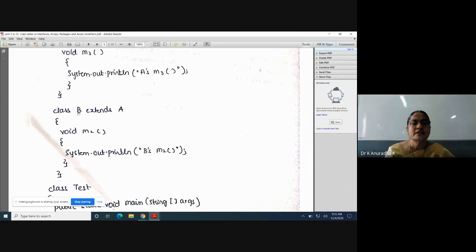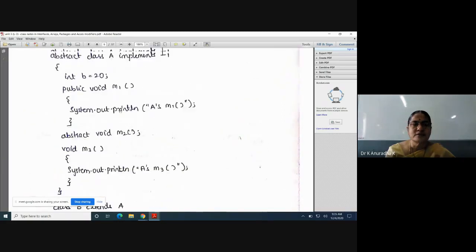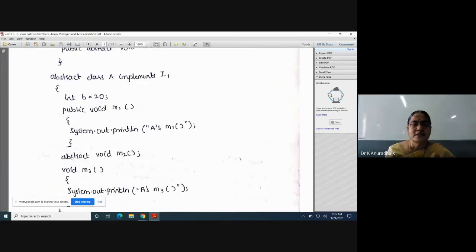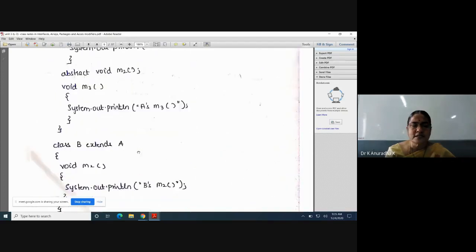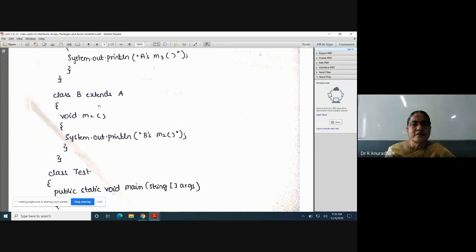So this class B plays a very important role in this program. This is a must. Now understand class B. Class B extends A. Extends A means what? Here A is an abstract class, no? A is an abstract class. That's why inside this abstract class, one abstract method is there, no? So whenever class B extends A, the role of class B is that it has to provide the implementation to this abstract method of class A. That is a must. That's why it is providing the implementation to that abstract method, that is M2 here.